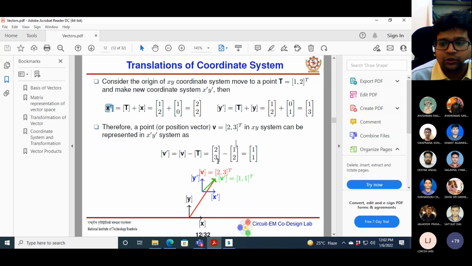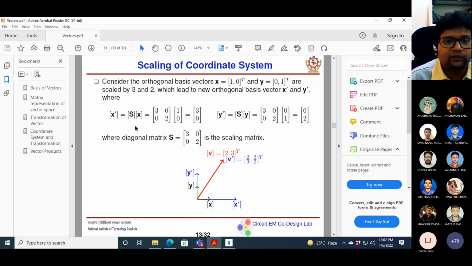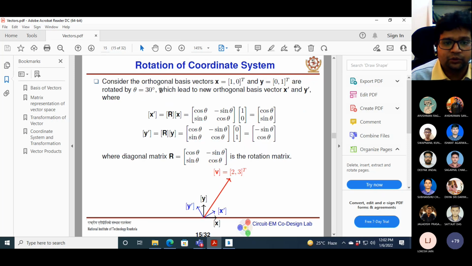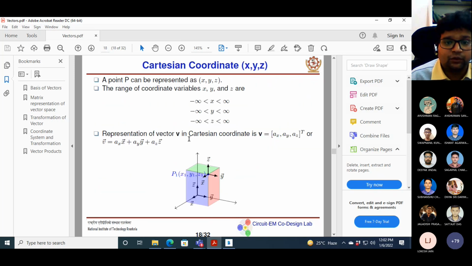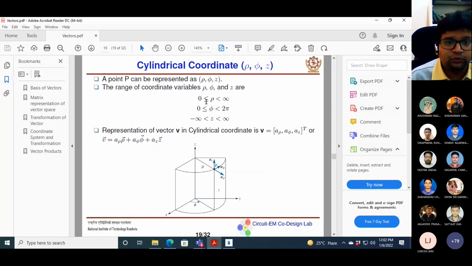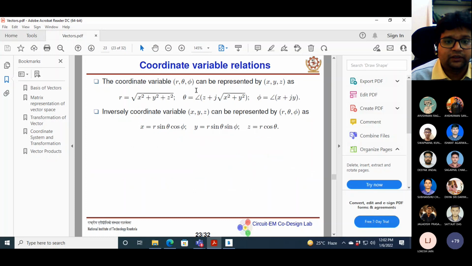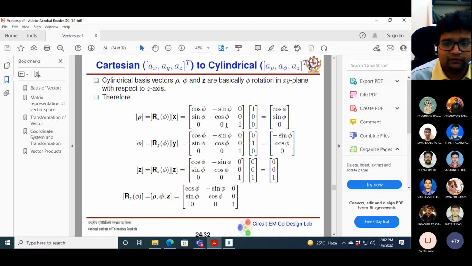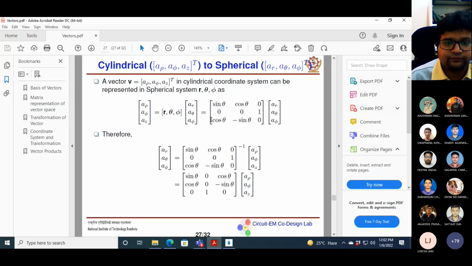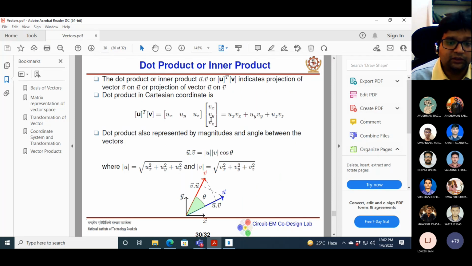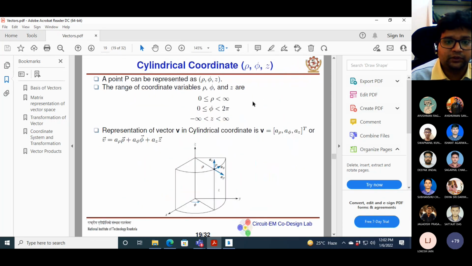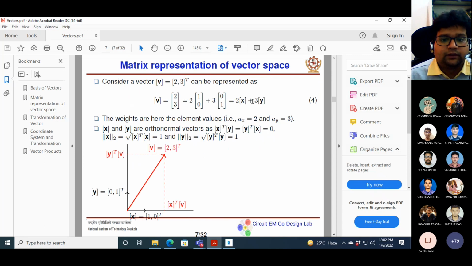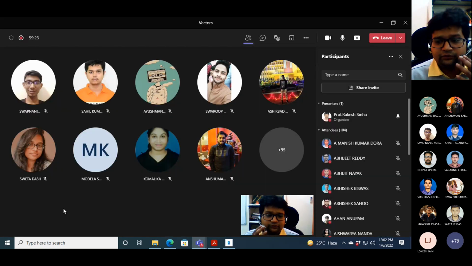That's it for today. In the next class I will discuss the scaling of the coordinate system, and then rotation. Rotation is a very important thing. Then we'll discuss coordinate transforms, from Cartesian to cylindrical and so on, and then the vector product and what it means. I need to prepare some more slides.